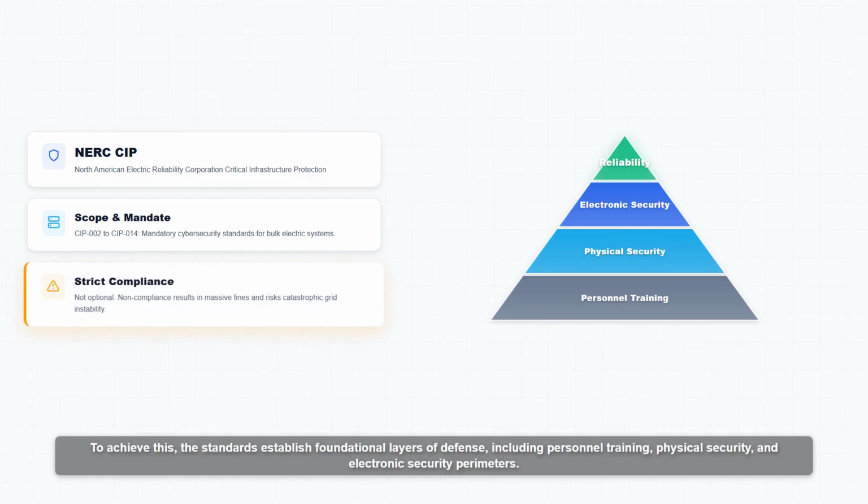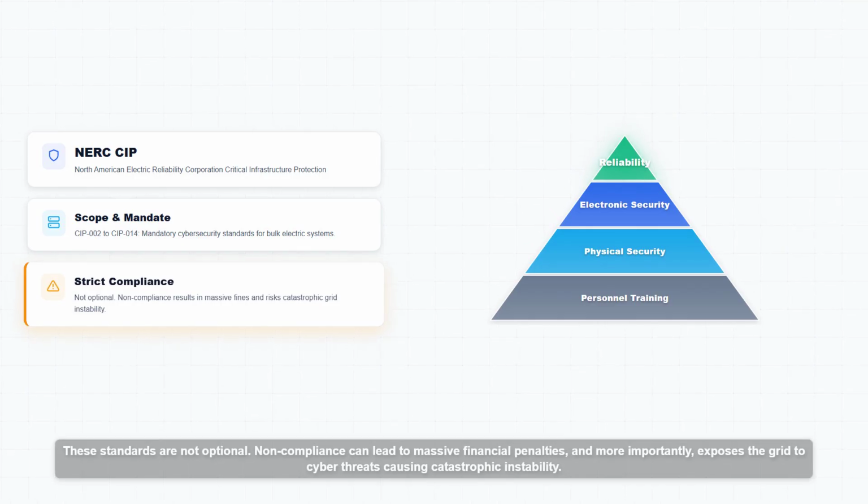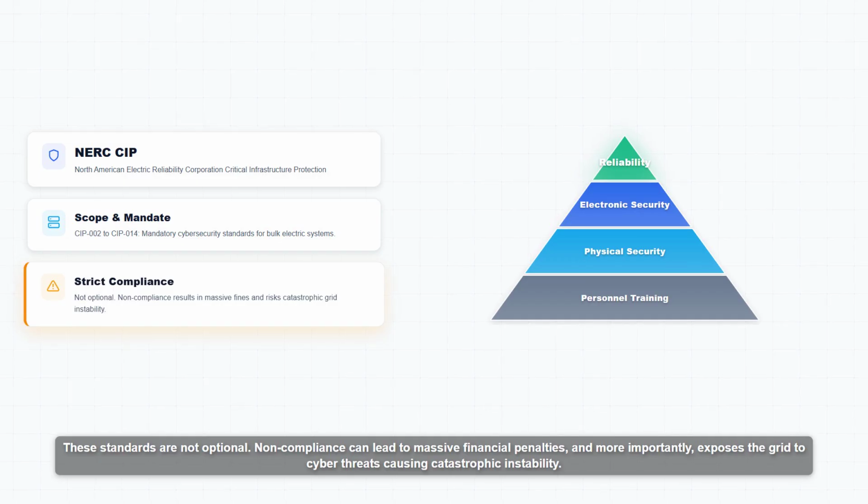To achieve this, the standards establish foundational layers of defense, including personnel training, physical security, and electronic security perimeters. These standards are not optional. Non-compliance can lead to massive financial penalties, and more importantly, exposes the grid to cyber threats causing catastrophic instability.